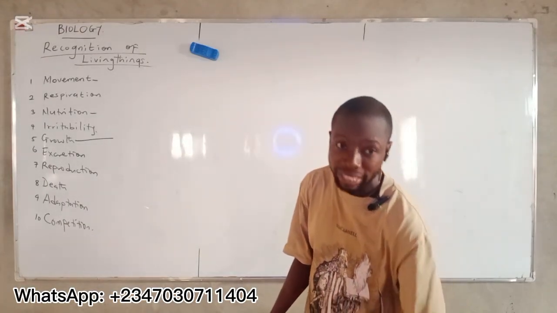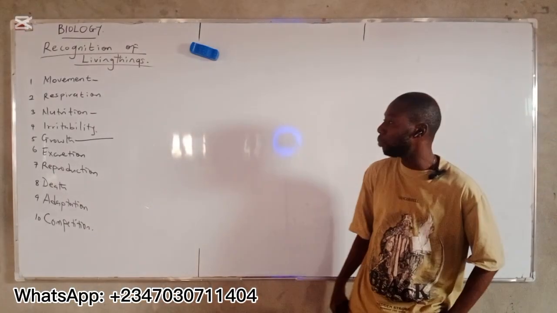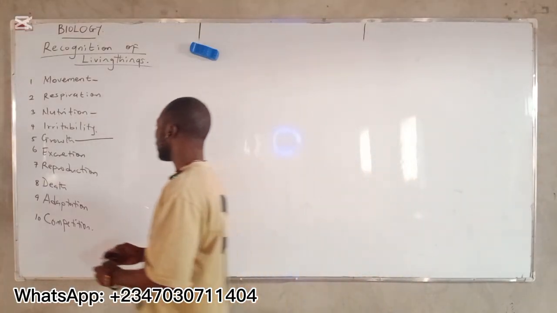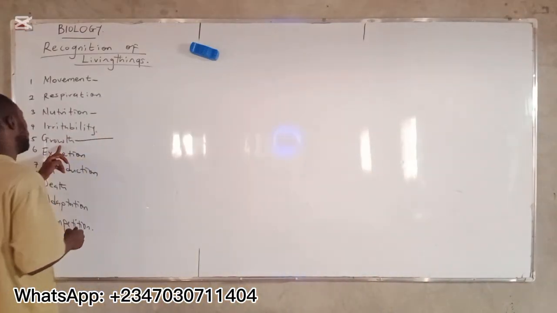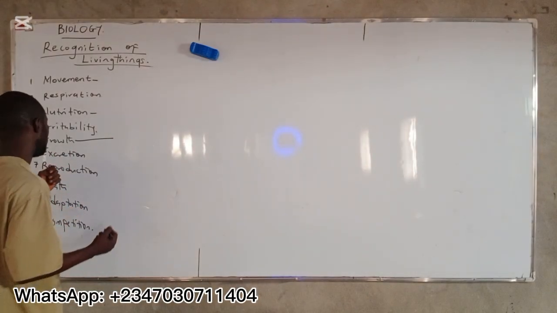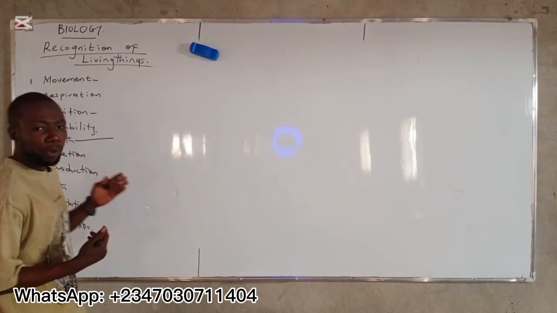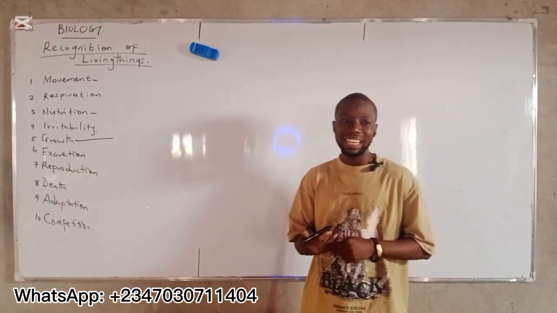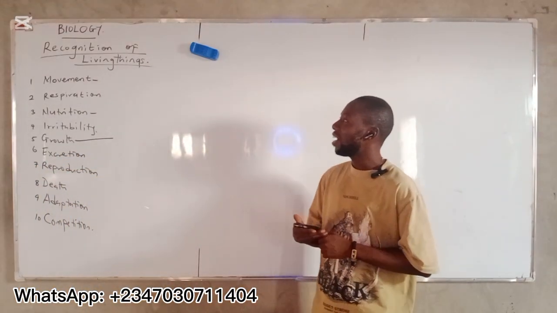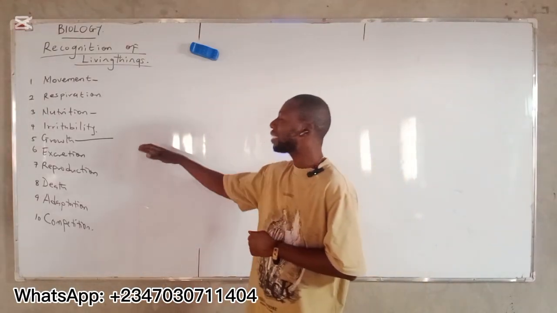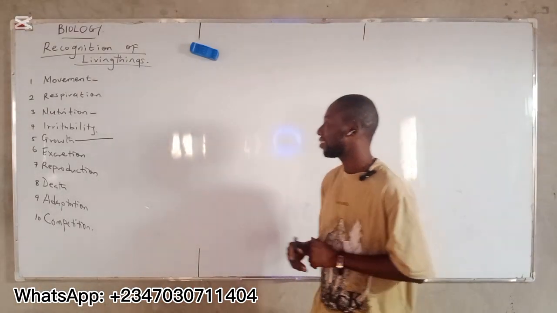It is an irreversible increase in size, in shape, and in weight. All right? Now, both plants and animals grow. Plants and animals undergo growth as one of the ways we recognize living things. But we're going to look at growth in plants.